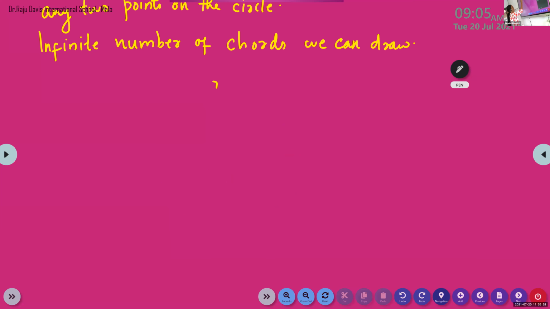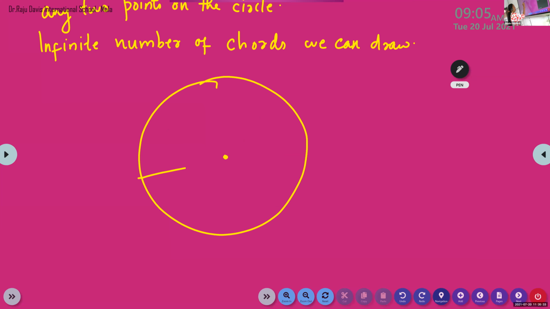So among all these chords, one chord has a speciality because it passes through the center. What is that chord called? Diameter. So diameter is the chord which passes through the center, right, children? Yes, ma'am. Now you got the definition. Diameter is the largest chord.